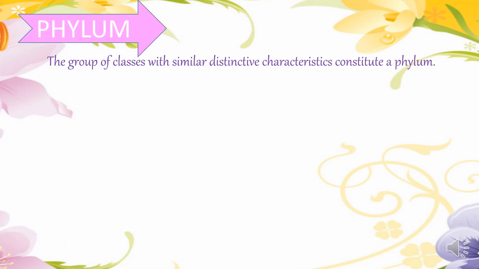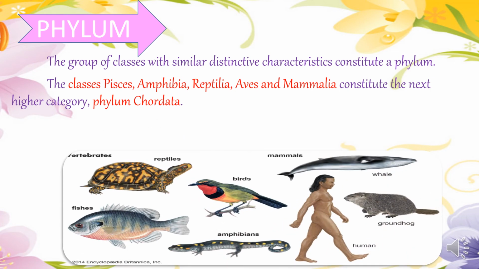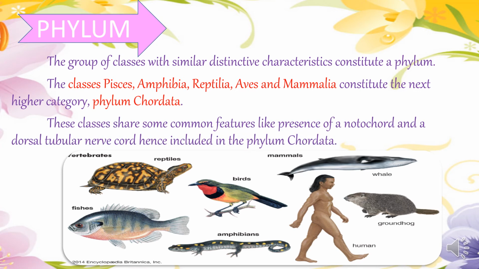The phylum. The group of classes with similar distinctive characters constitutes the phylum. So the classes pisces, amphibia, reptilia, aves and mammalia constitute the next higher category, phylum Chordata. The classes share common features like the presence of the notochord and the dorsal tubular nerve cord. Hence they are called Chordata. It is nothing but the backbone. Hence we group them in the phylum Chordata.